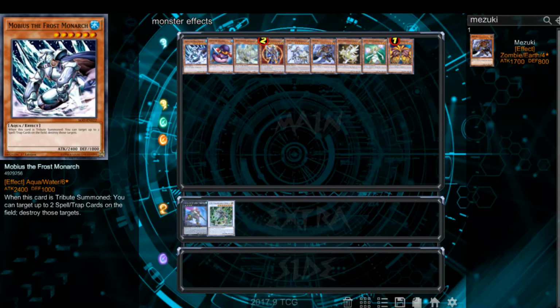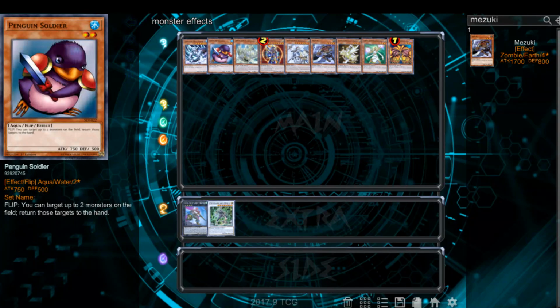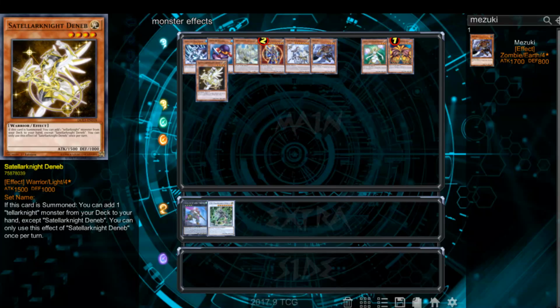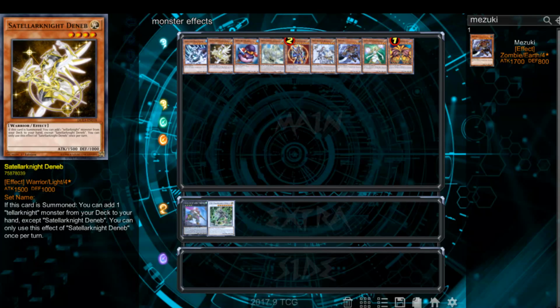Alright, so the first example I have is Mobius, the Frost Monarch. It states when this card is tribute summoned, you can target up to 2 spell and trap cards on the field to destroy those targets. It's pretty simple. It's activated when summoned. My other summoned effect is Tellarknight Deneb. If it's summoned, you can add a Tellarknight monster from your deck to your hand except for itself.